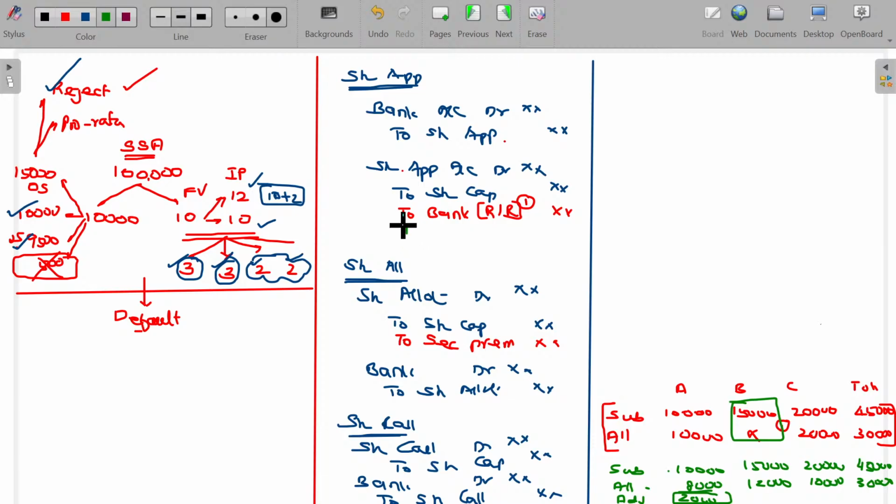So where is it going to be adjusted? To share allotment. The allotment money you are supposed to receive will now be adjusted. This balance is receivable. Think about it, I need to get around 10,000 rupees allotment money. Already I have 2,000 rupees received in excess with the application money to be adjusted here.